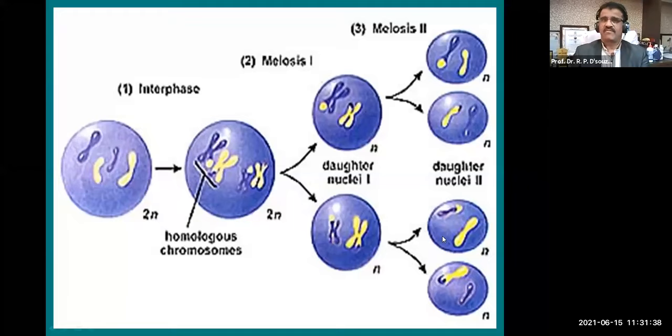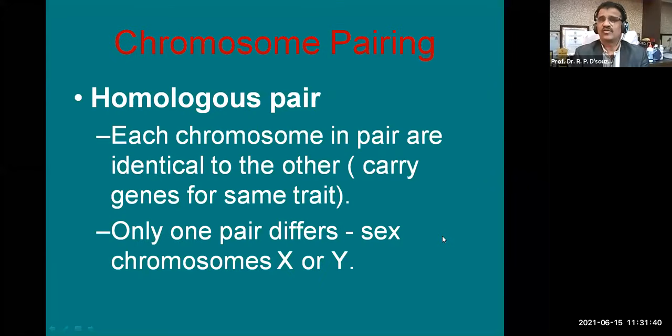Now, what is chromosome pairing? We require a homologous pair. If there are 46 chromosomes, half of 46 is 23. That means in each cell with 46 chromosomes there are 23 pairs. Each chromosome is in a pair and they are identical to each other, and they carry genes for the same trait. Only one pair differs, and that is the sex chromosome pair.